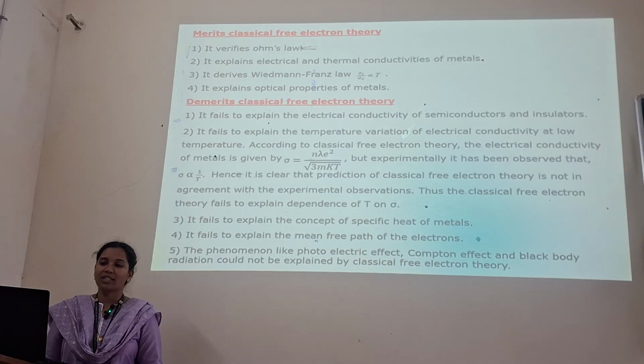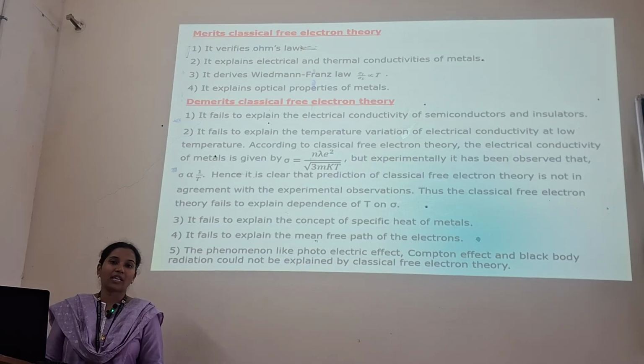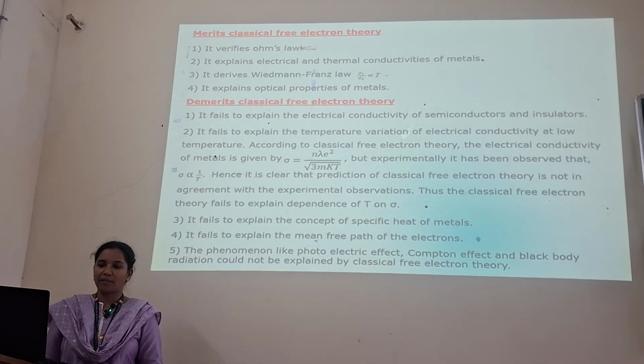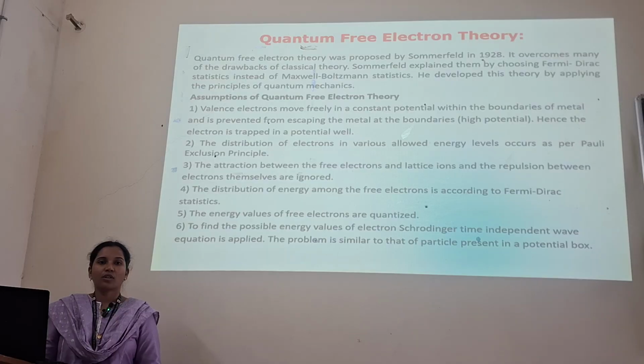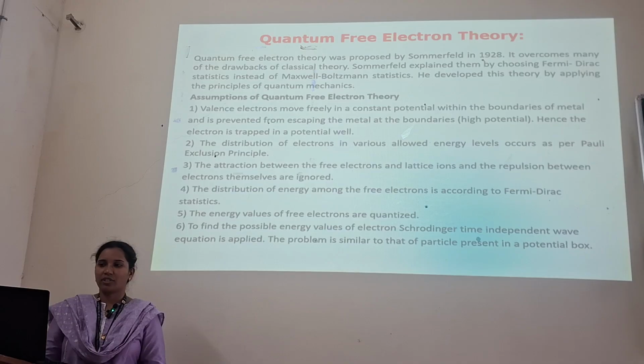The demerits involve the following. It fails to explain the electrical conductivity of semiconductors and insulators especially. It fails to explain the temperature variation of electrical conductivity at low temperature, and it fails to explain the concept of specific heat in metals. It fails to explain the mean free path of electrons. Phenomena like the photoelectric effect, Compton effect, and black body radiation could not be explained by the classical free electron theory.